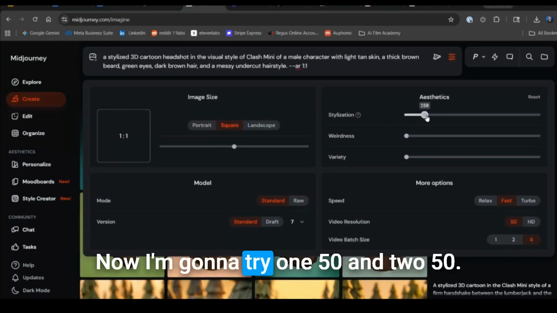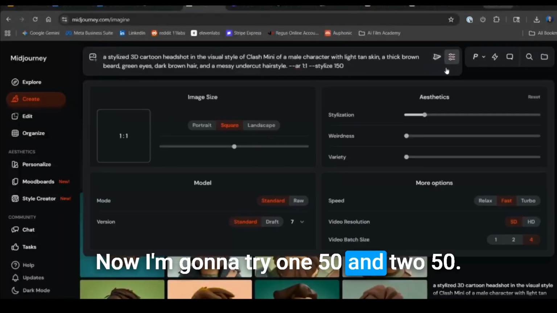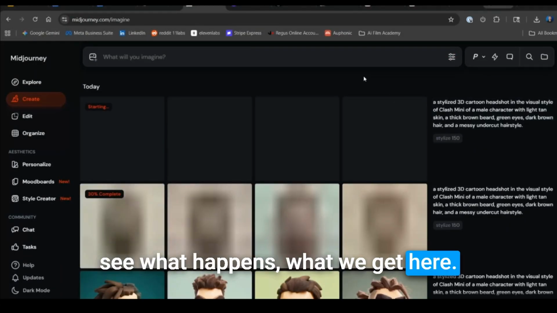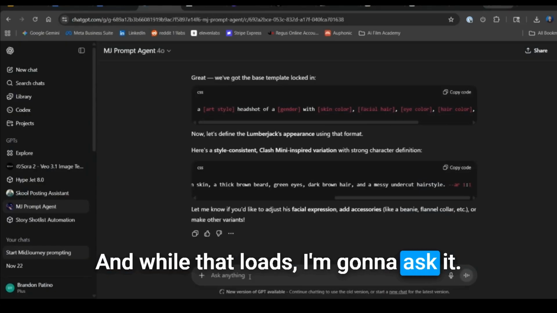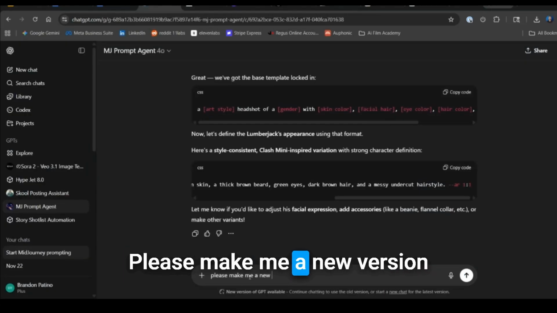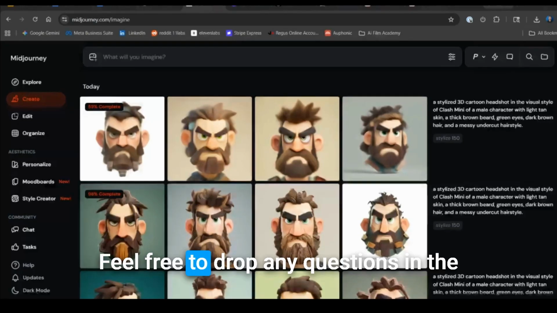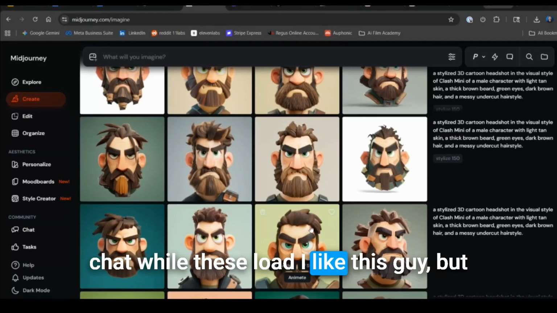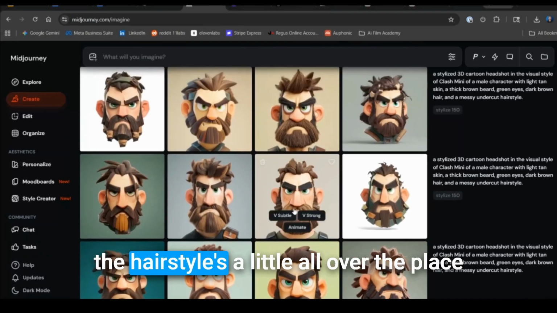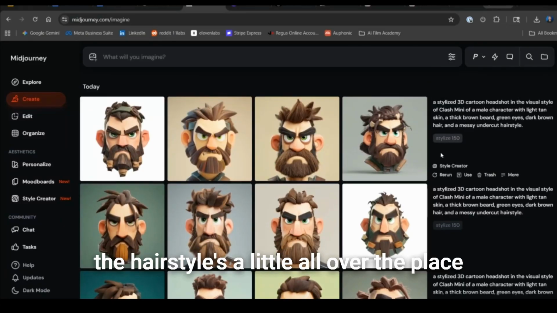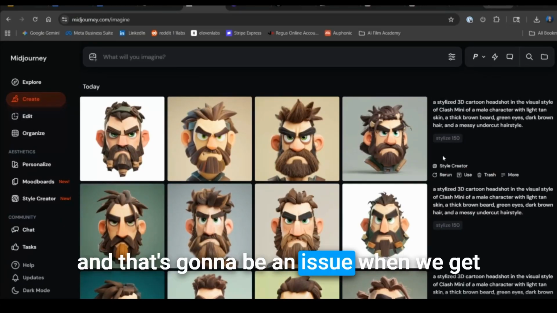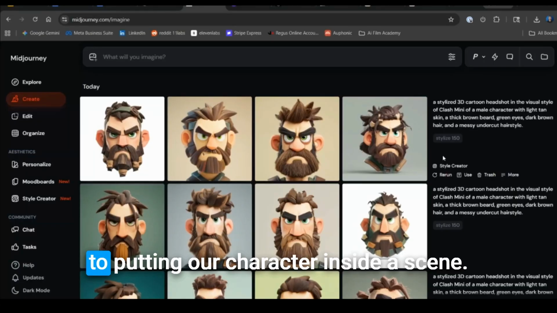Now I'm going to try 150 and 250. See what happens, what we get here. And while that loads, I'm going to ask it, please make me a new version now for the brick trader guy. Feel free to drop any questions in the chat while these load. I like this guy, but the hairstyle's a little all over the place. And that's going to be an issue when we get to putting our character inside a scene.